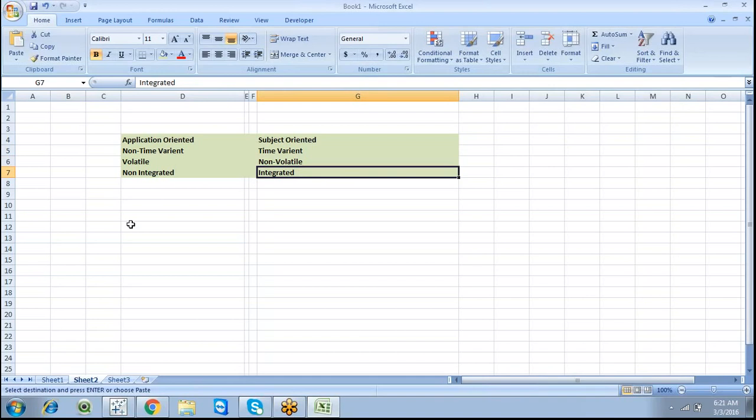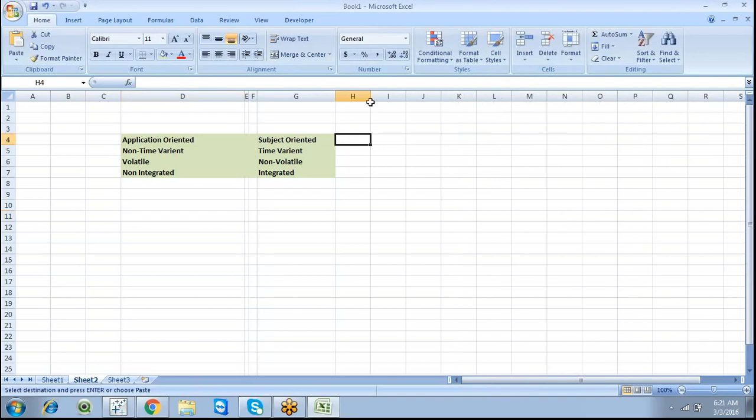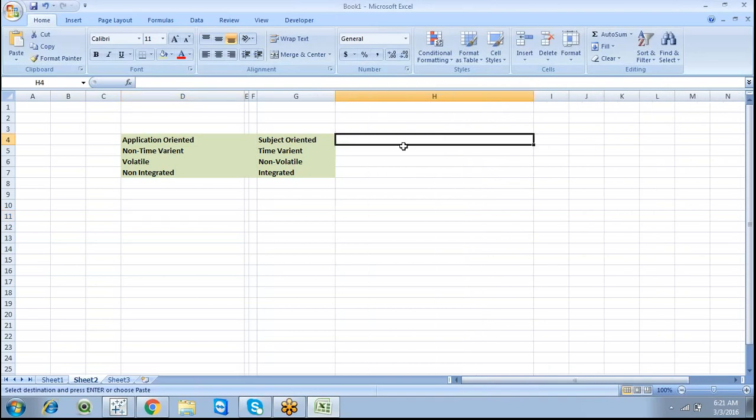So what is meant by subject oriented? Subject oriented is nothing but a collection of all the applications.